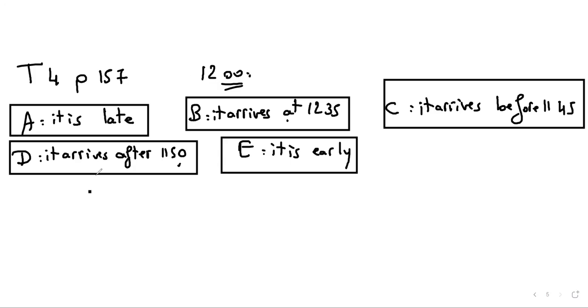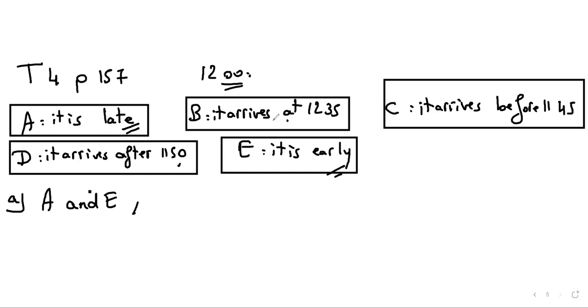Now, the first question, are any pairs of these outcomes mutually exclusive? If so, which pair? So as we know, mutually exclusive events cannot happen at the same time. It's impossible for them to happen at the same time. For example, being late and early cannot be happening at the same time. So I can say that A and E are mutually exclusive. This is the first pair that I need to state.